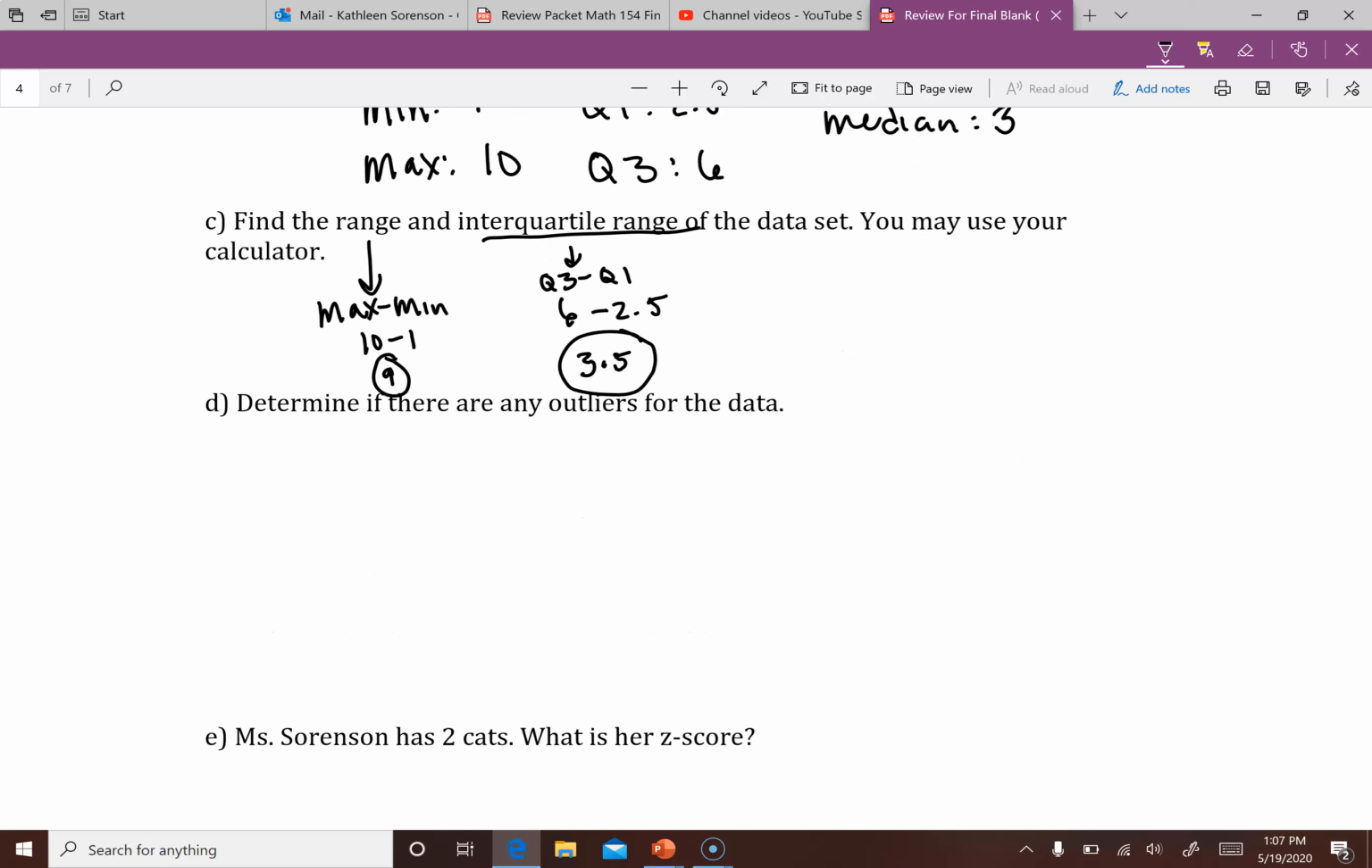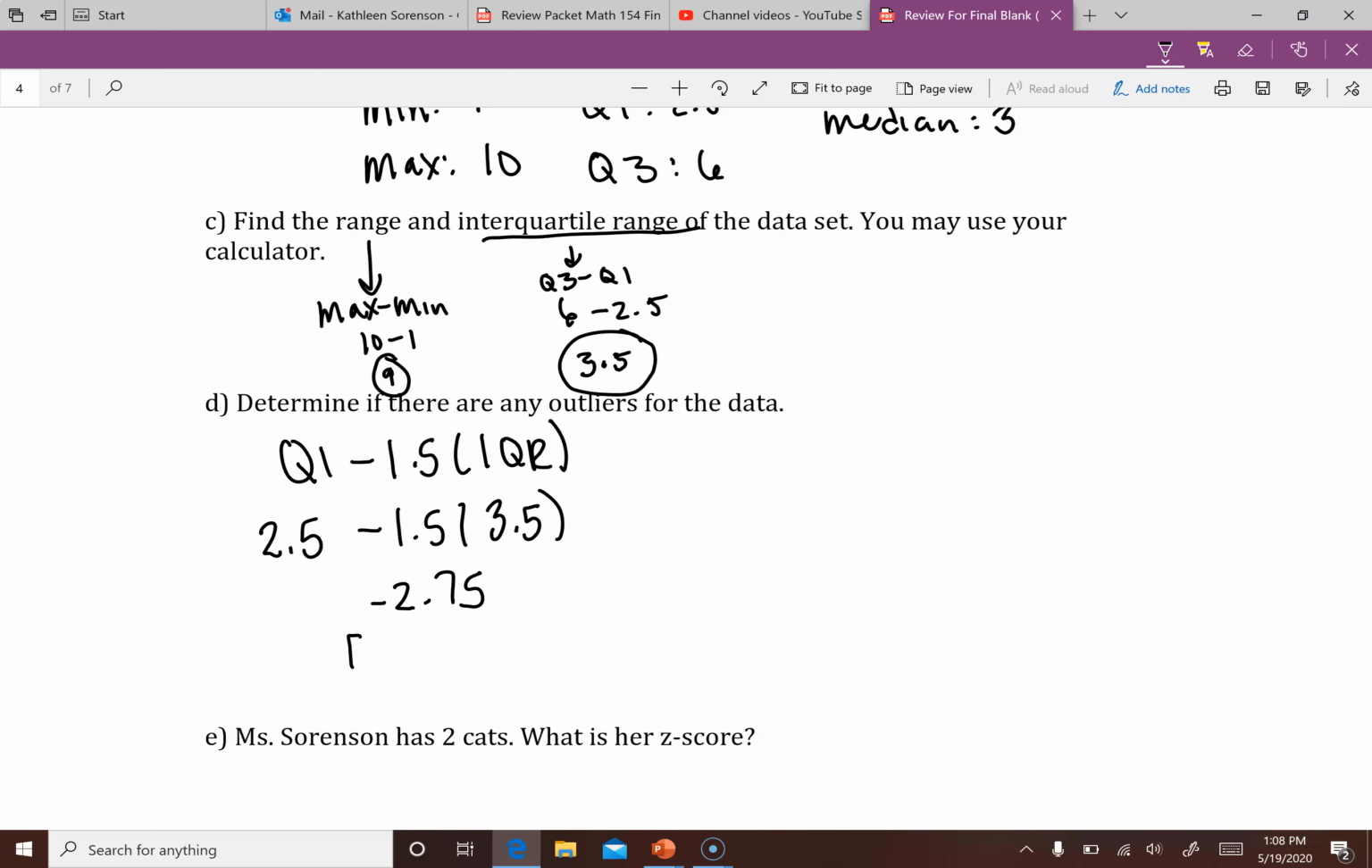All right, determining if there are any outliers in the data, what you would do there is you would do Q1 minus 1.5 times the IQR. Well, just use the values we got above. Q1 was 2.5, and then it's always going to be 1.5 there. IQR was 3.5, and here I get a negative 2.75. So less than negative 2.75 would be an outlier.